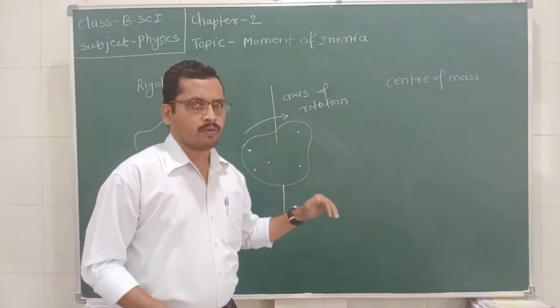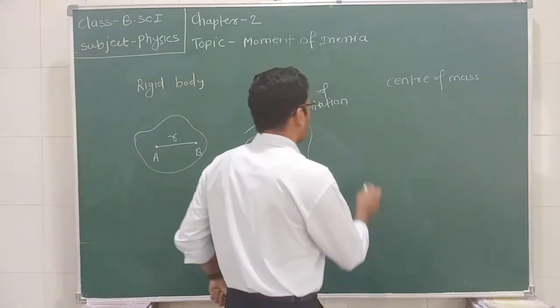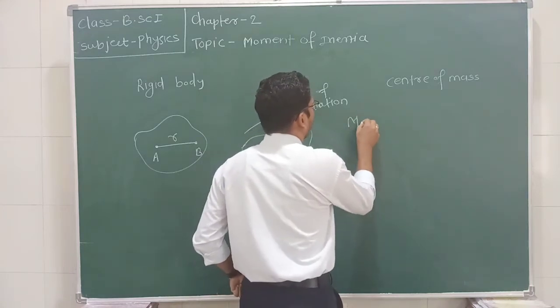the sum of. So what is moment of inertia?